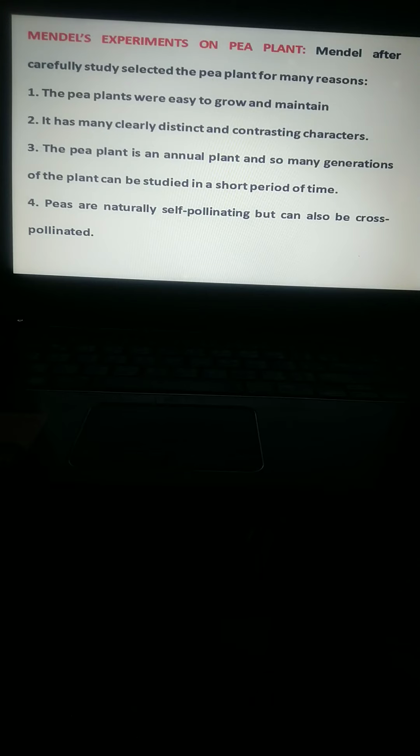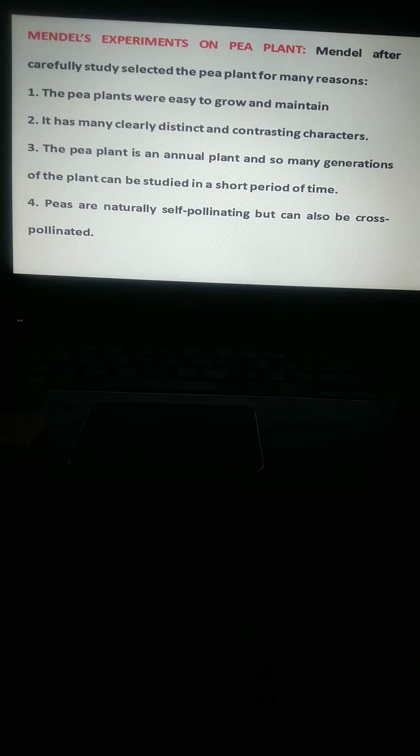It has morphologically distinct, contrasting characters. The pea plant is an annual plant, so many generations of the plant can be studied in a short period of time.